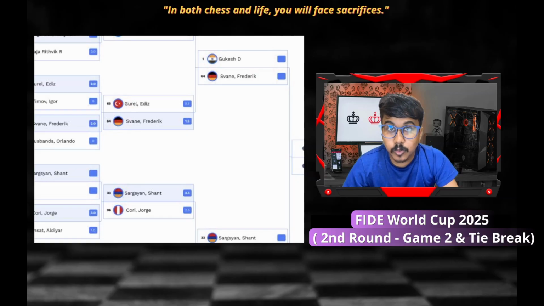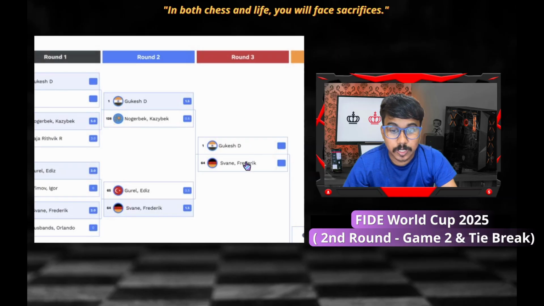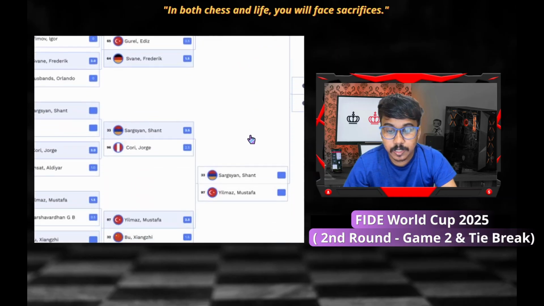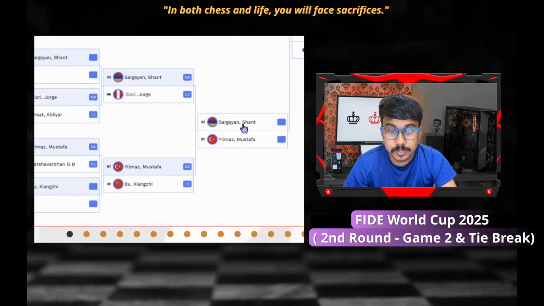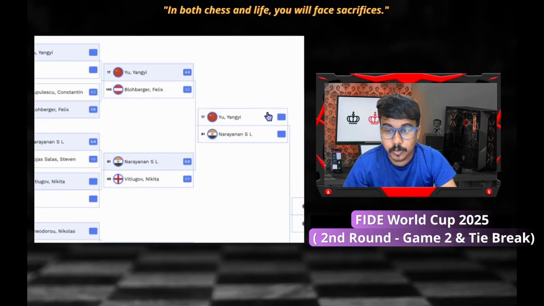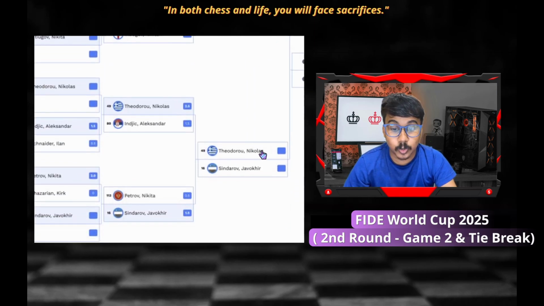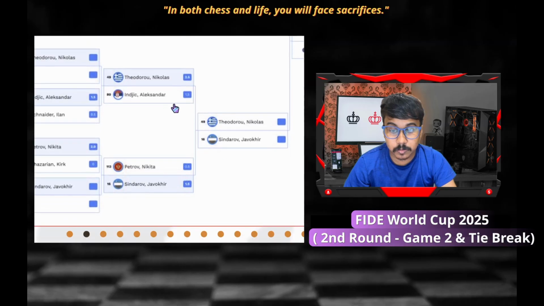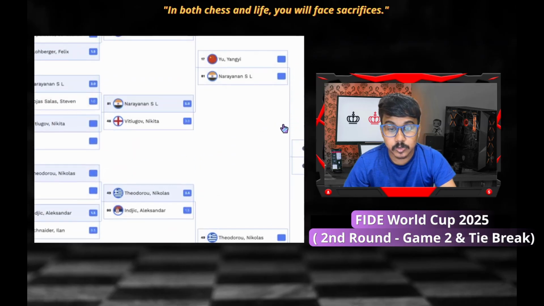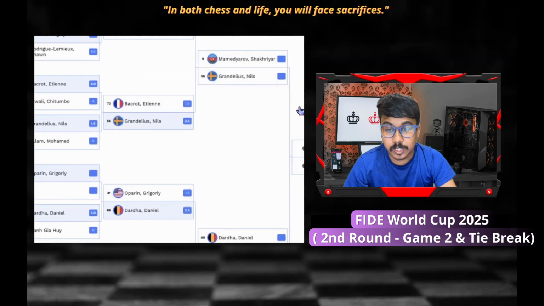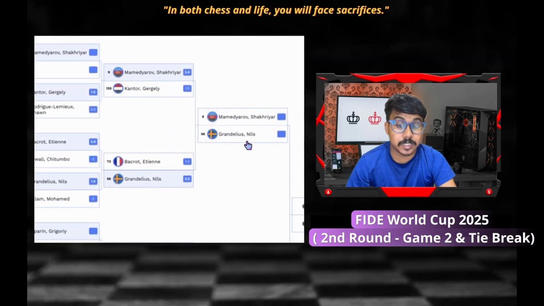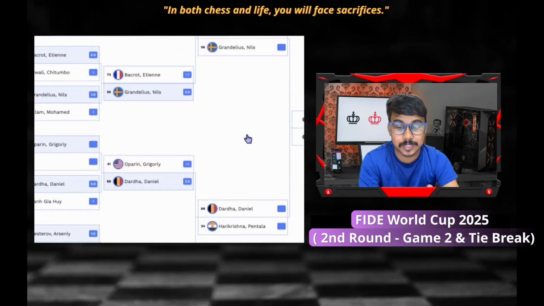So now if you look here, we can see in the round three Gukesh is playing against Vincent Keymer. Then Shant Sargsyan is playing against Ilmar Mustafa. Then from the second bracket, Yu Yangyi is playing with Narayanan SL. So that is going to be an exciting game. And Nicolas Theodorou is playing against Javokhir Sindarov. I believe Nicolas Theodorou has defeated Alexander Indjic. So he played really well. And the third bracket, let's see, Shakhriyar Mamedyarov versus Niels Grandelius. That is also going to be an exciting game.